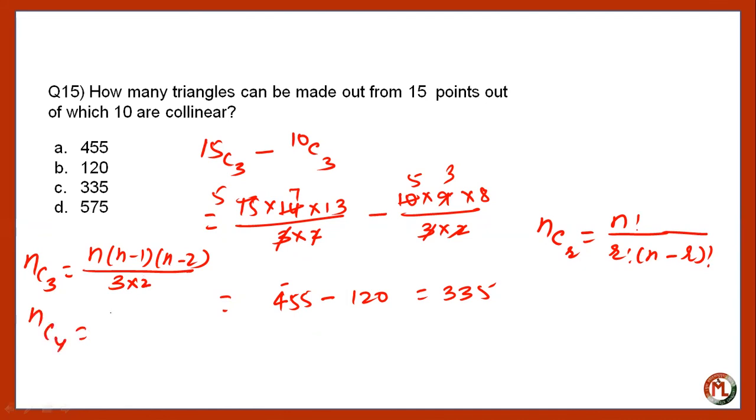Similarly, another shortcut is nC4, which will be n into n minus 1 into n minus 2 into n minus 3, then 4 into 3 into 2, and so on. If required, you can use it. So I have used a shortcut for nC3, and that is n into n minus 1 into n minus 2 divided by 3 into 2.